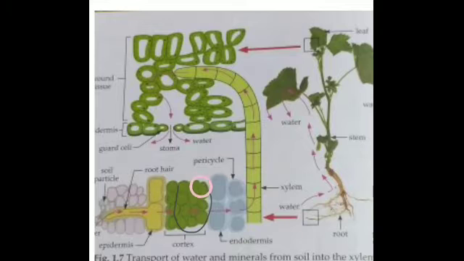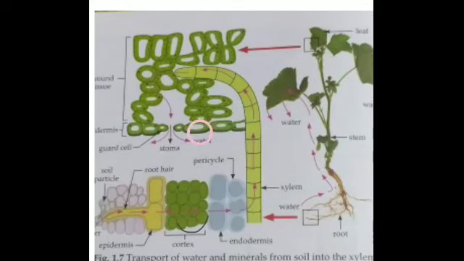and then entering the cortex of the root. Water passes through the root hair cells further to the cortex, and then the endodermis, and then the pericycle, and finally reaches the xylem tissue through osmosis. This is the xylem tissue to which the water reaches. Now this xylem water is transported upwards to the stem, leaves and branches through the xylem. You can see how the water is transported.